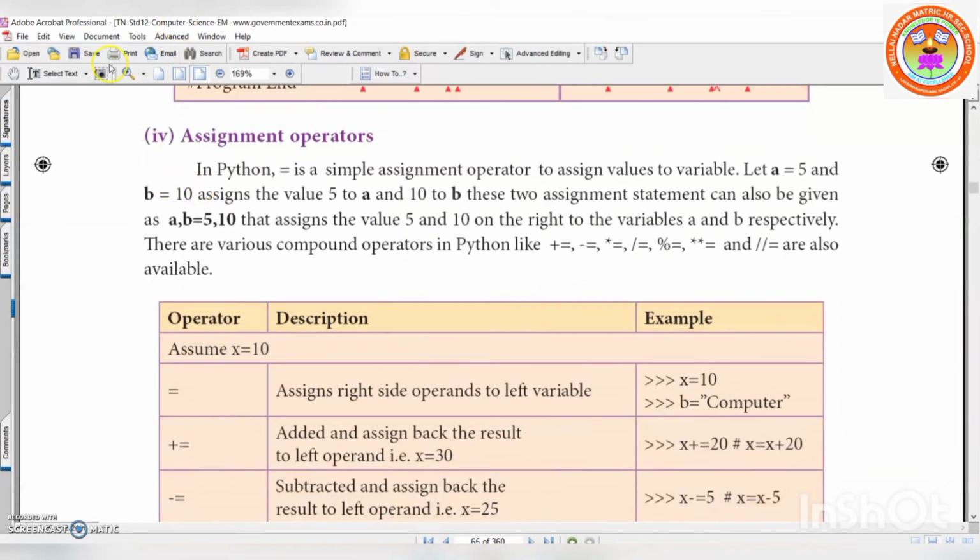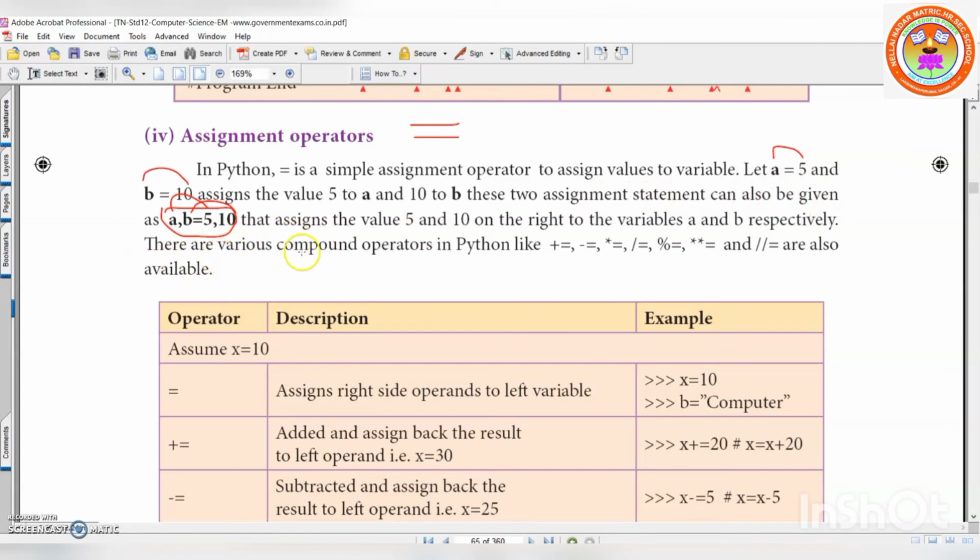Now assignment operators. Already you know equal to is considered as an assignment operator. In Python, equal to is a simple assignment operator to assign values to a variable. Let A is equal to 5 and B is equal to 10. That means 5 is assigned to A and 10 is assigned to B. Is it clear? So these two assignment statements can also be given as A comma B is equal to 5 comma 10. In Python, you can give like this. So A will take 5, B will take 10. That assigns 5 and 10 to the variables A and B respectively.